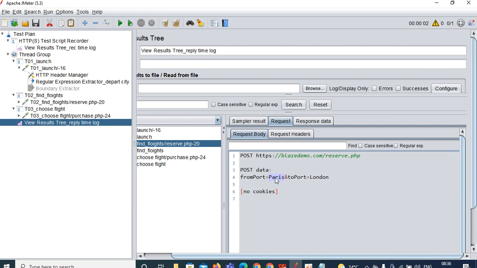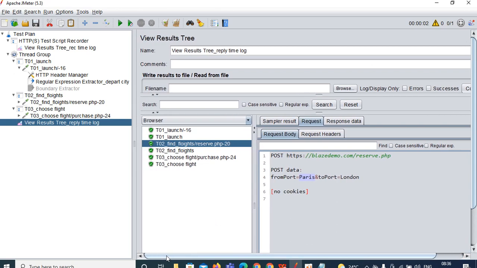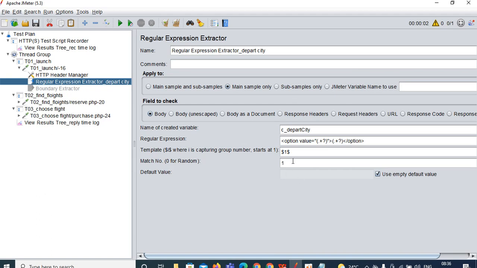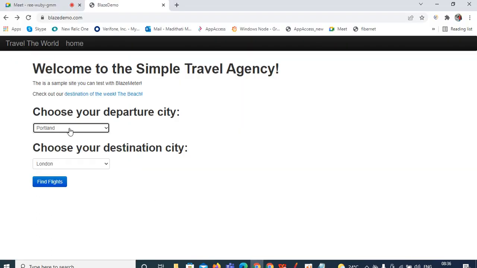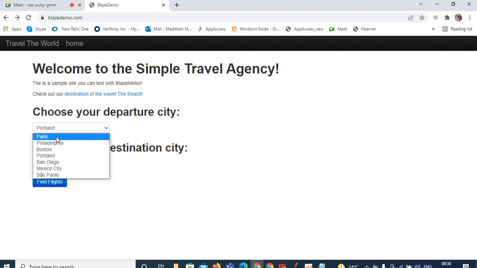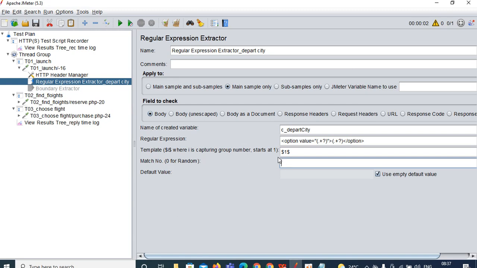Why did Paris come now? Why is it showing Paris? Because you have given the match number as 1. So what is the first value here in the drop down? That is Paris, so Paris is selected. I want to capture San Diego. What is the match number for that? 1 2 3 4 5. You can give the match number as 5.